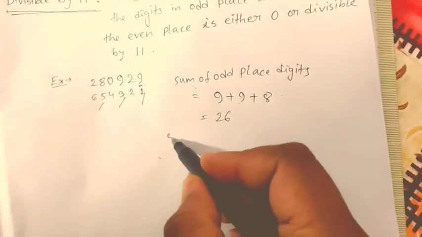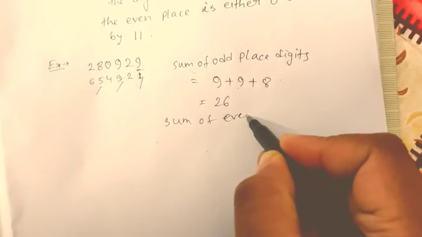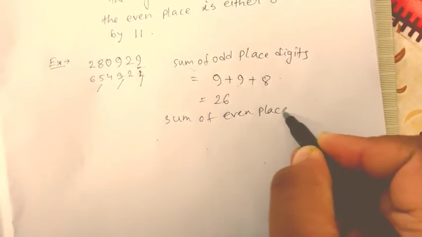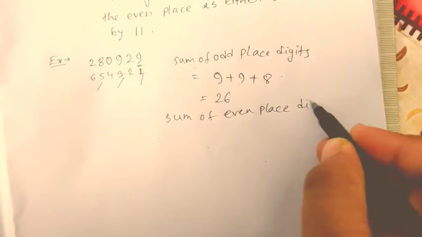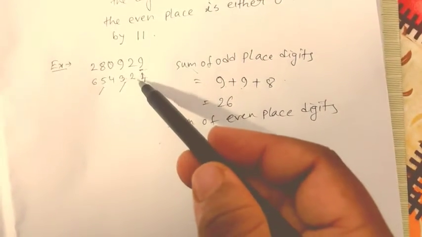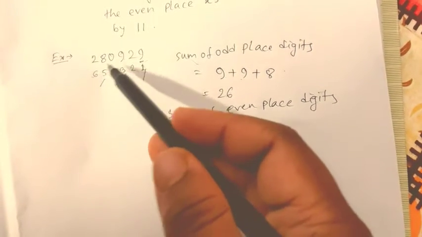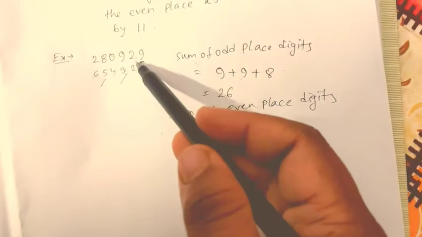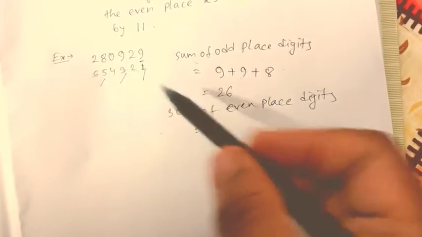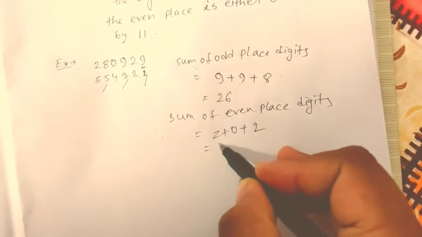Now the sum of the even place digits, not the even digits. The even places are the second place, fourth place and sixth place, and the digits are 2, 0 and 2. So the sum will be 2 plus 0 plus 2, that is 4.